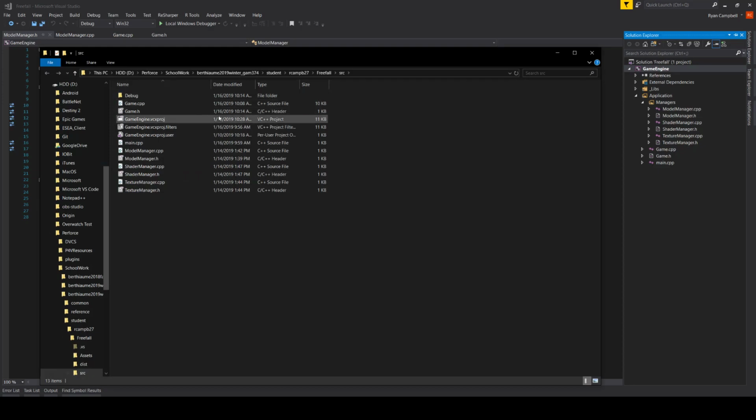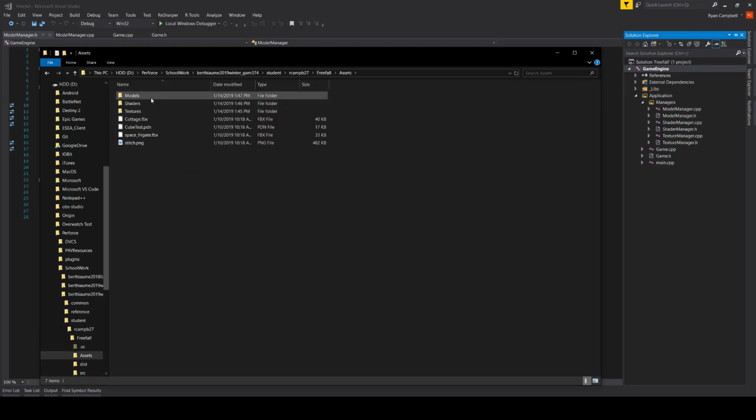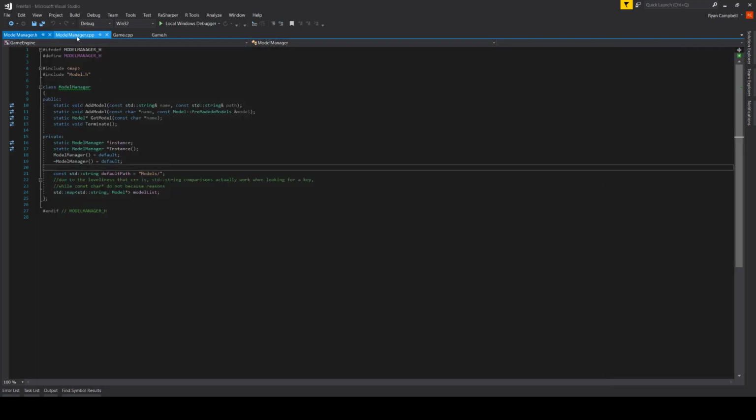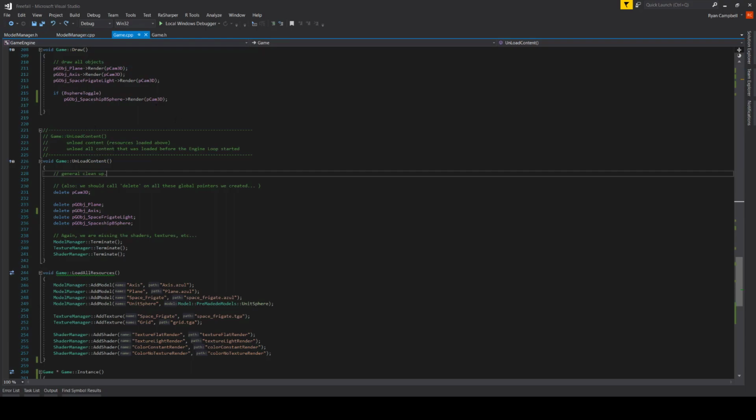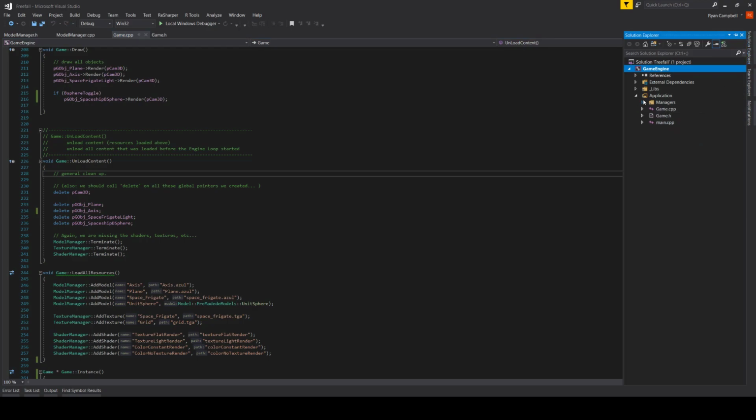Default path is done. Assets, models, shaders, and textures. I don't know what these four are, so I'm just leaving these out for now. I don't know what an FBX, a PDN, or an FBX is, so I'm just leaving those out for now. I also named my thing Freefall, engine, files, and project management. They're separated already in this. I don't know how much more separation I need to do.